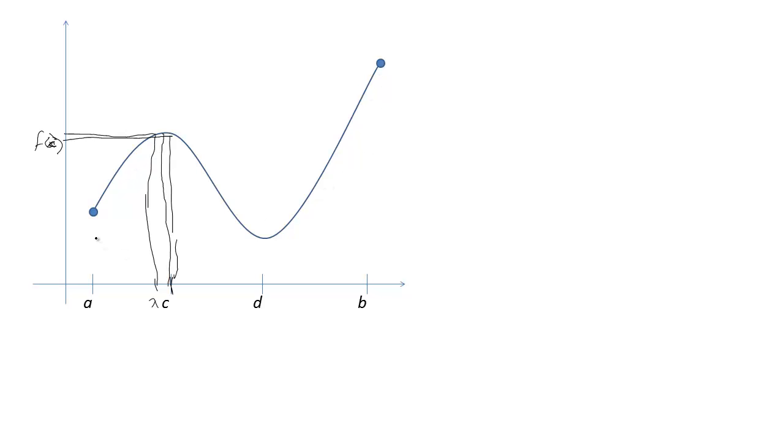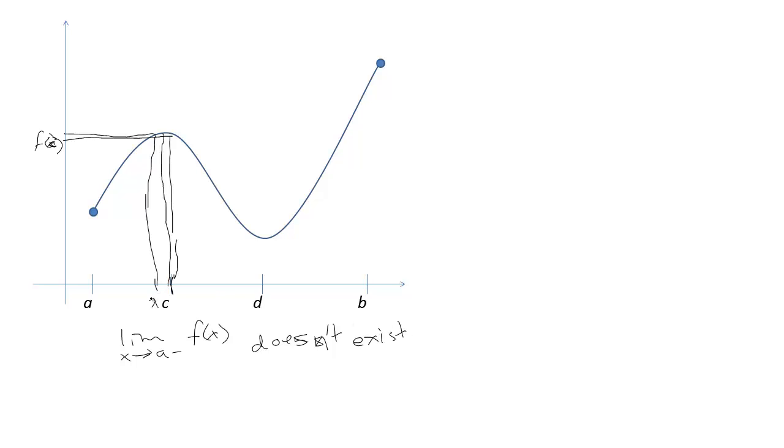The one place where the limits might not exist would be at the endpoints, right? Obviously, the limit as x tends to a from below of f of x doesn't exist because f of x isn't even defined over there. So the limit as x tends to a of f of x doesn't exist.